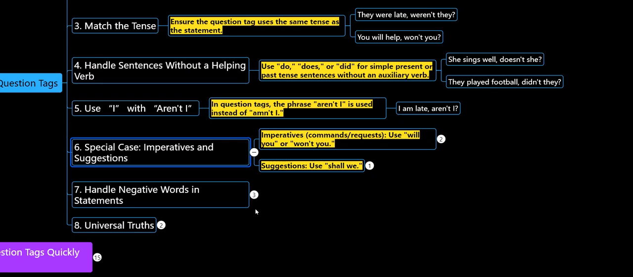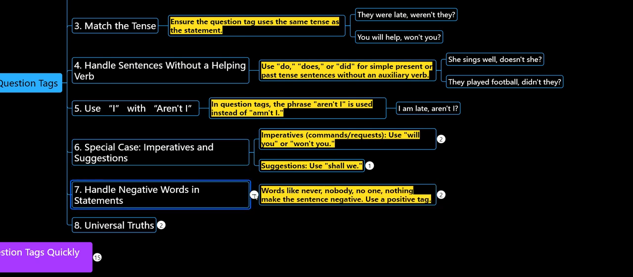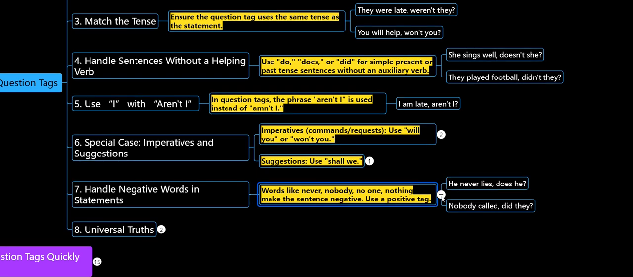Right. Let's go to the seventh rule. Handle negative words in the statements. Words like never, nobody, no one, nothing make the statement negative. So the tag should be in a positive form. For example, nobody called, did they? If the statement has "nobody", definitely it is in a negative format and the tag should be in a positive way.